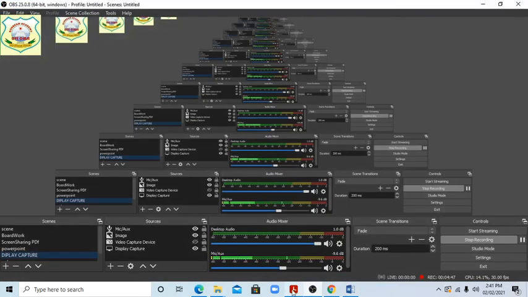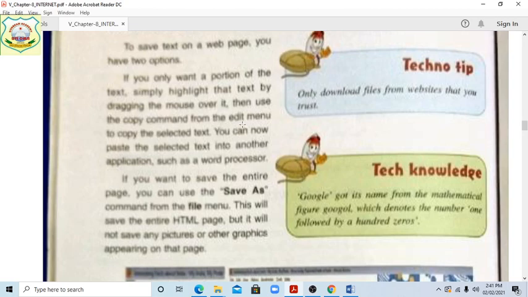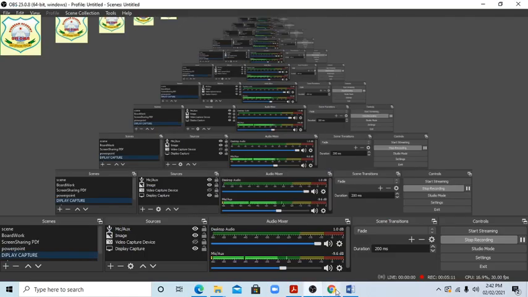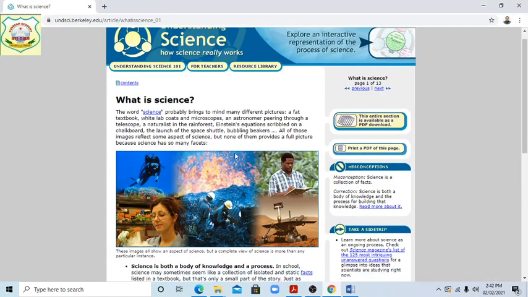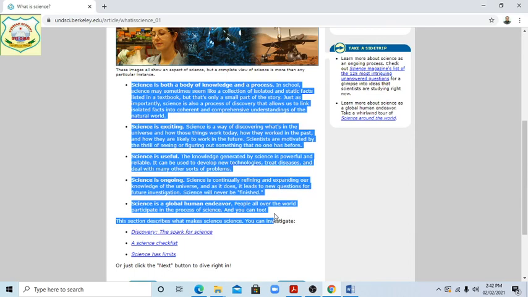There is given, students, how to save text on a web page. We have two options. If you only want a portion of the text, simply highlight it by dragging the mouse over it, and then use the copy command from the Edit menu. To copy the selected text, you can now paste the selected text into another application such as a word processor. We have taken MS Word as the word processor. Same thing, students. Here also, with the help of the mouse, we are dragging. Now right click here, copy. Now go on, students.